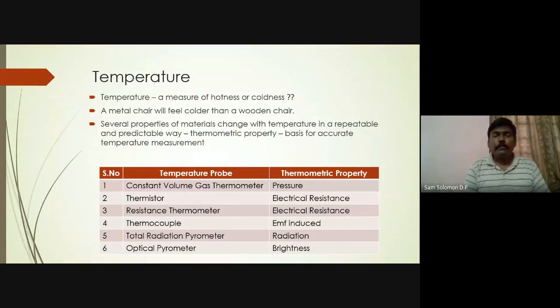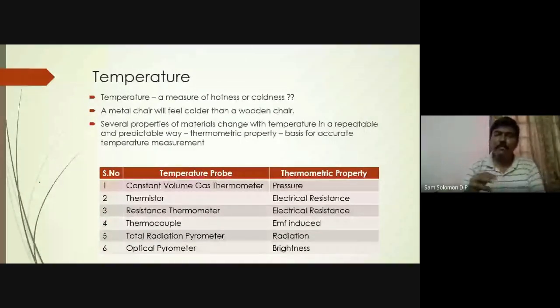Several properties of materials change with respect to temperature. I have given you some examples, six of them. Constant volume gas thermometer: it works on the variation in pressure. Just take your simple thermometer, the thermometer which the doctors use. Now we have digital thermometers.